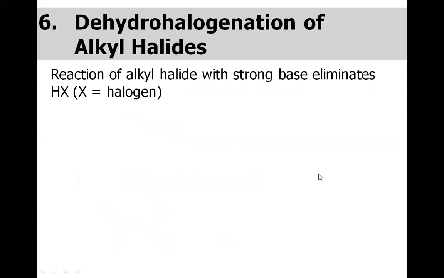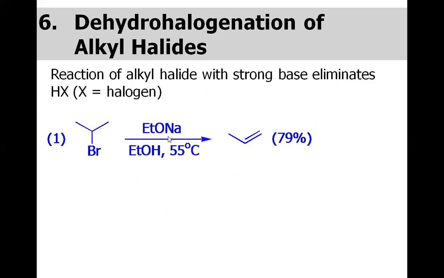So let us start with the dehydrohalogenation of alkyl halides. Reaction of alkyl halides with a strong base eliminates HX, where X is a halogen. For example, in the first structure, you could see it's a secondary alkyl halide. If we treat this with sodium ethoxide, which is a very strong base, in the presence of ethanol as a solvent at 55 degrees Celsius, we get this alkene.